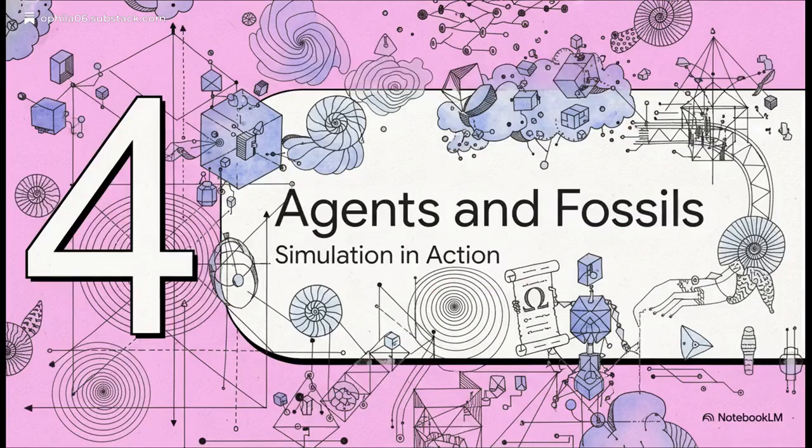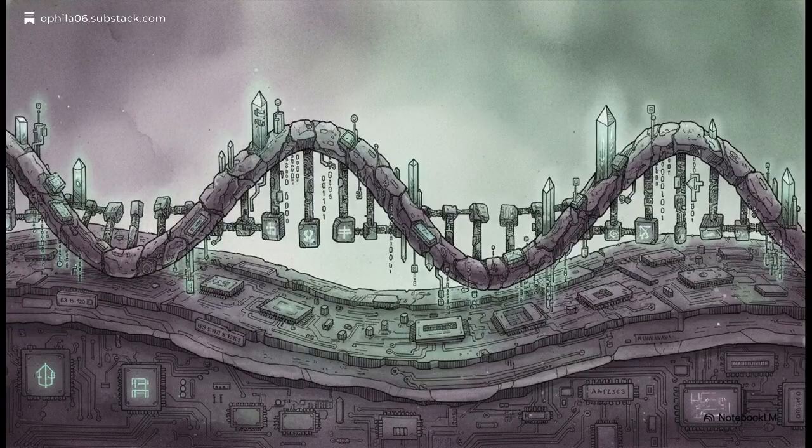Section 4, agents, fossils, and drift, the simulation in action. So what happens when you let these autonomous digital agents loose inside this mathematical environment? Well, as they interact and learn, they generate what the Codex calls DNA fossils. Leaning heavily into biological metaphors, these are essentially permanent cryptographic log files. Every single thought, every calculation an agent makes gets burned into a digital DNA strand as permanent proof of its